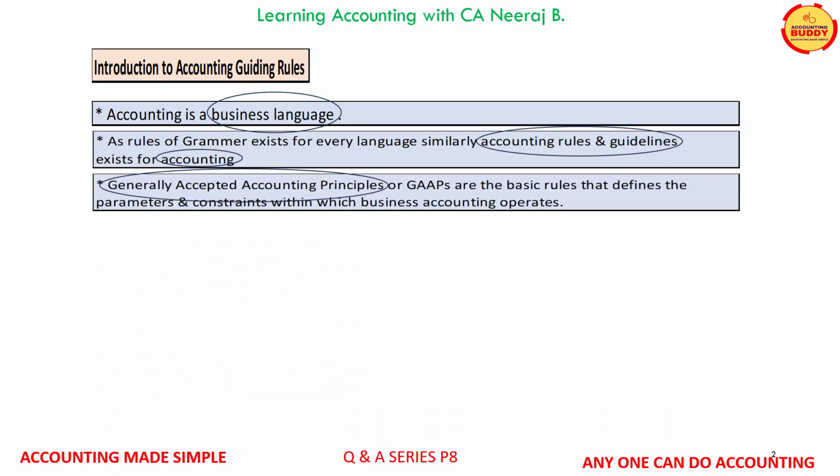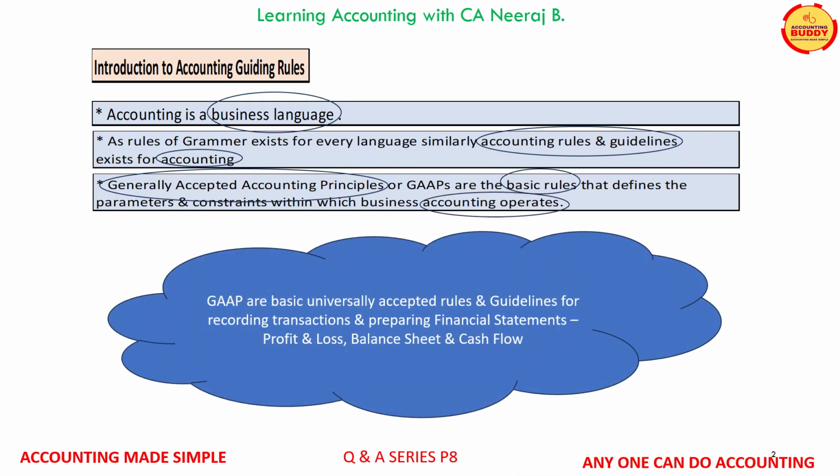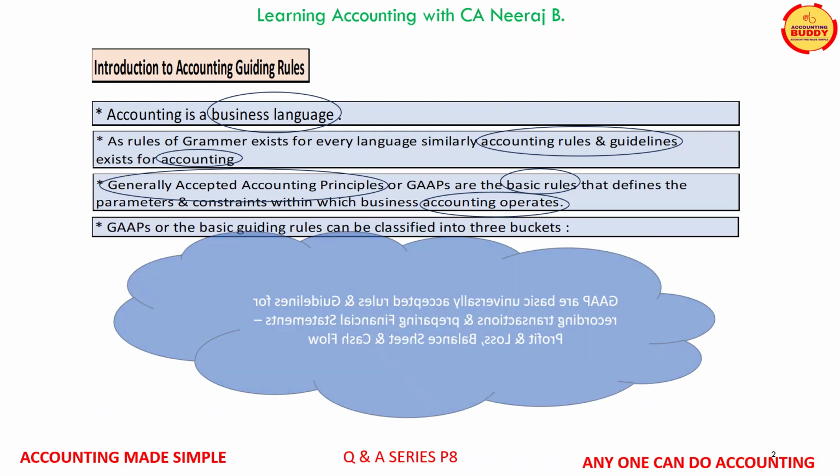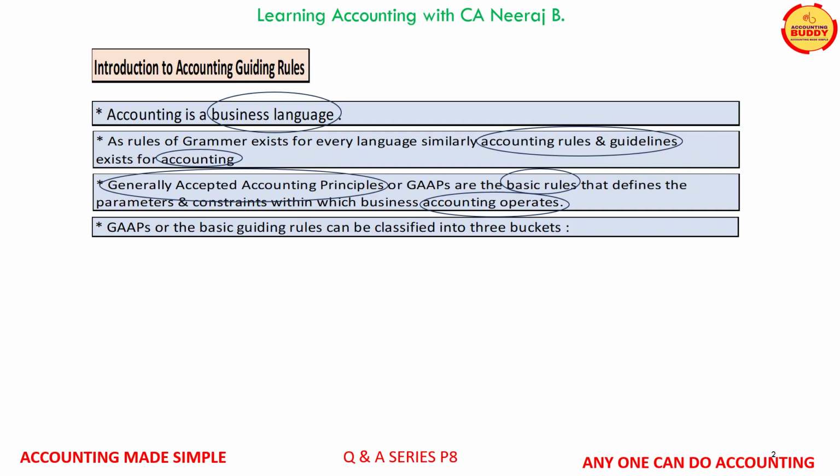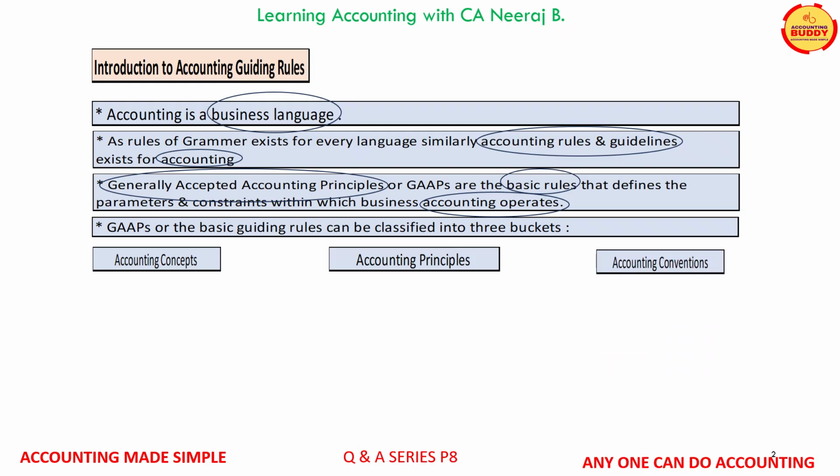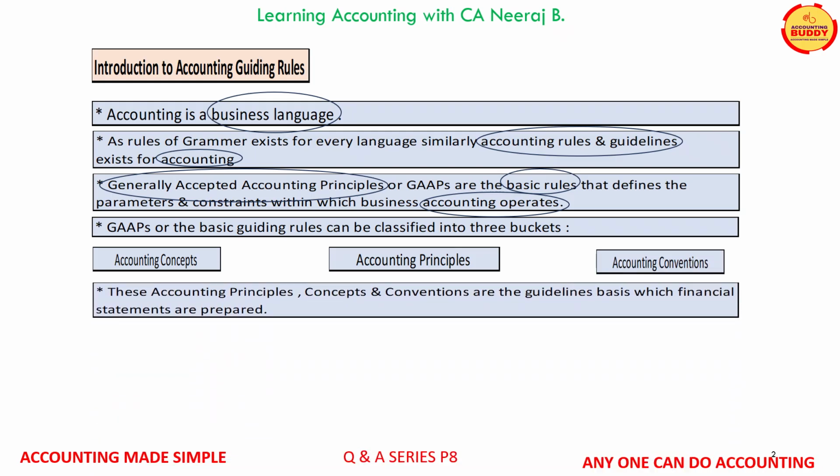GAAPs, or generally accepted accounting principles, are the basic rules that define the framework within which accounting operates. In other words, GAAPs are the guidelines for preparing the financial statements, that is profit and loss account, balance sheet, and cash flow for any business. GAAP can be classified into 3 buckets: accounting concepts, accounting principles, and accounting conventions. These are the guidelines on the basis of which the financial statements are prepared.